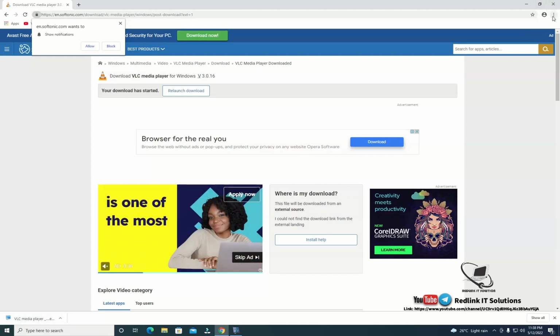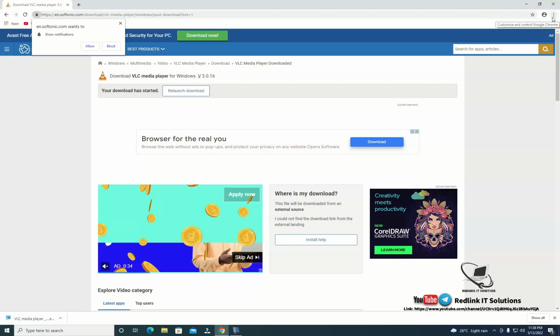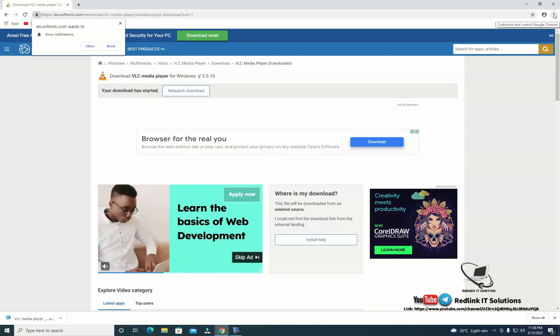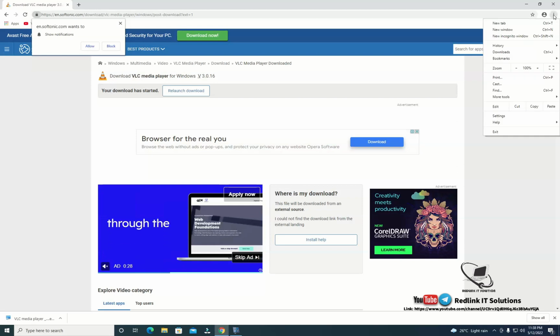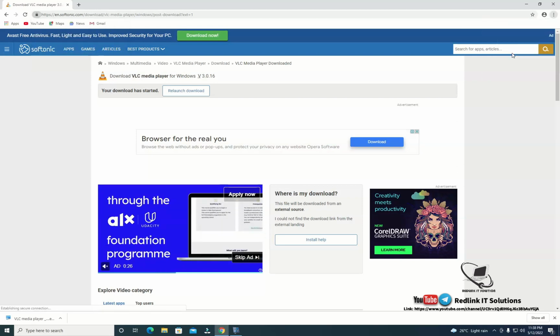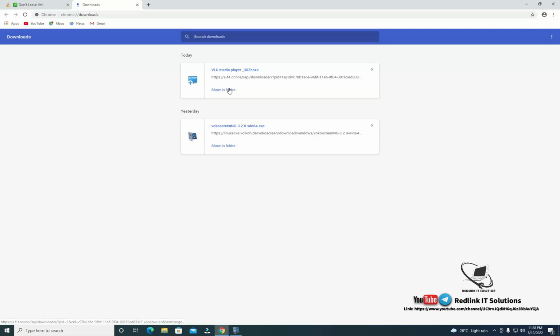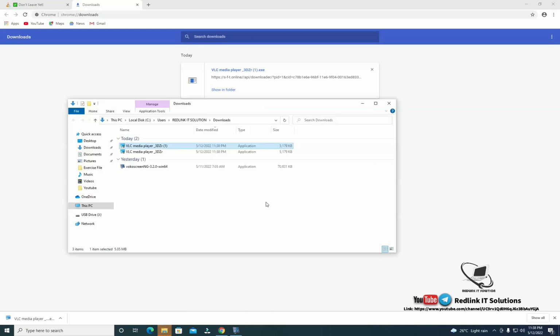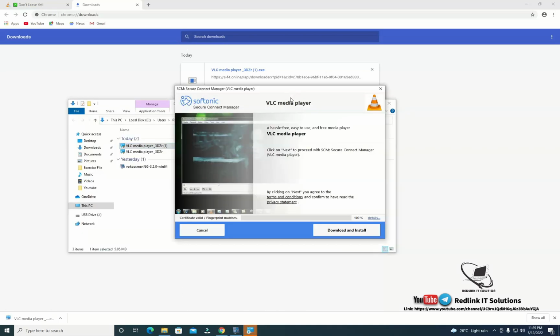You can also go to, there's 3 dots at the right corner side of the Chrome, the 3 dots. You can press it and go to your downloads and you realize that the VLC has been downloaded. So you show in folder. Then this is what will pop up. Download and install.